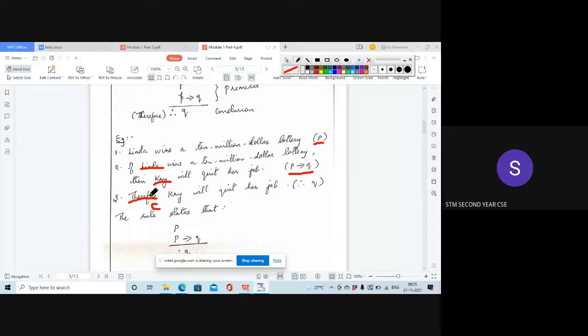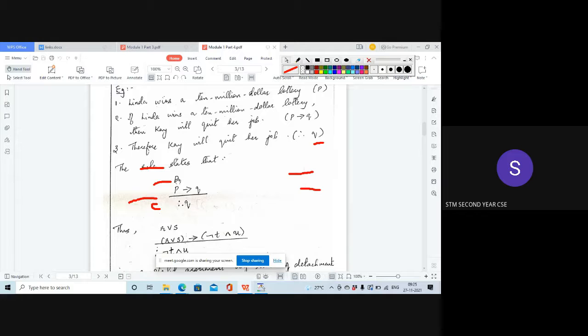And the third statement starts with "therefore", so it is a conclusion. So in modus ponens, we can represent the rule as: the first proposition P. Below that you write the second premise, P implies Q, and the third statement is a conclusion. So draw a line and write "therefore Q".